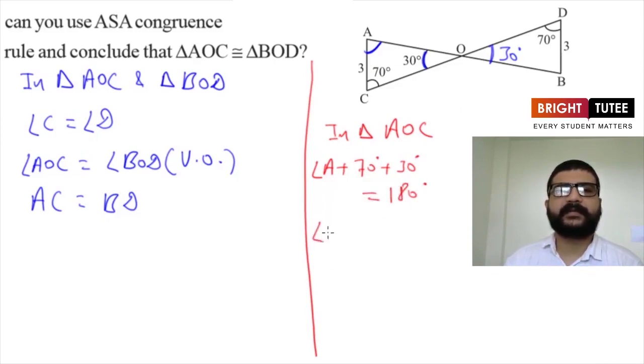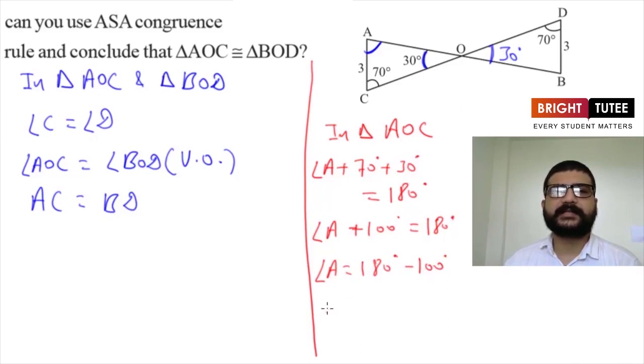Now from here, by simplifying, we will get angle A plus 100 degrees is equal to 180 degrees. So now by transposing 100 on the right side of the equation, we will get angle A is equal to 180 degrees minus 100 degrees. Now this gives us angle A is equal to 80 degrees.